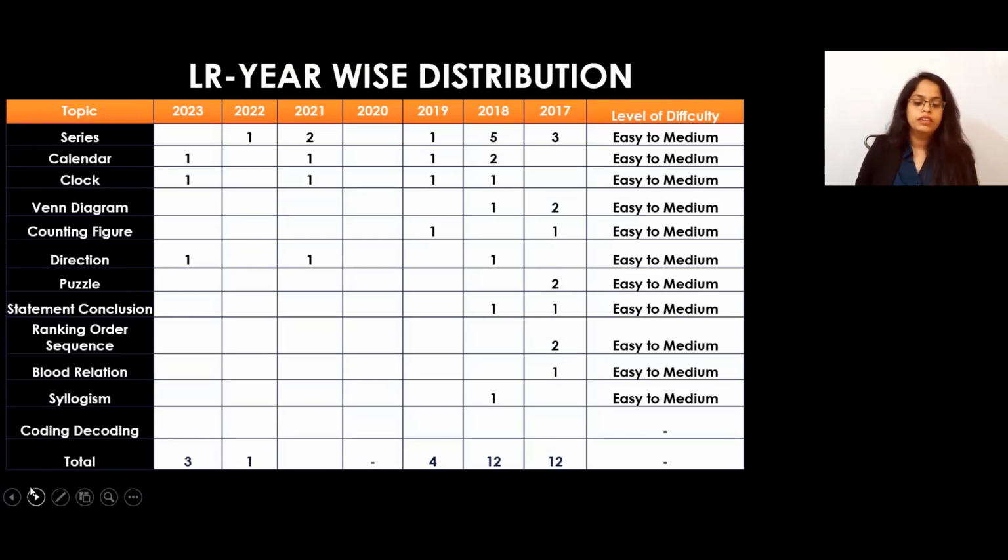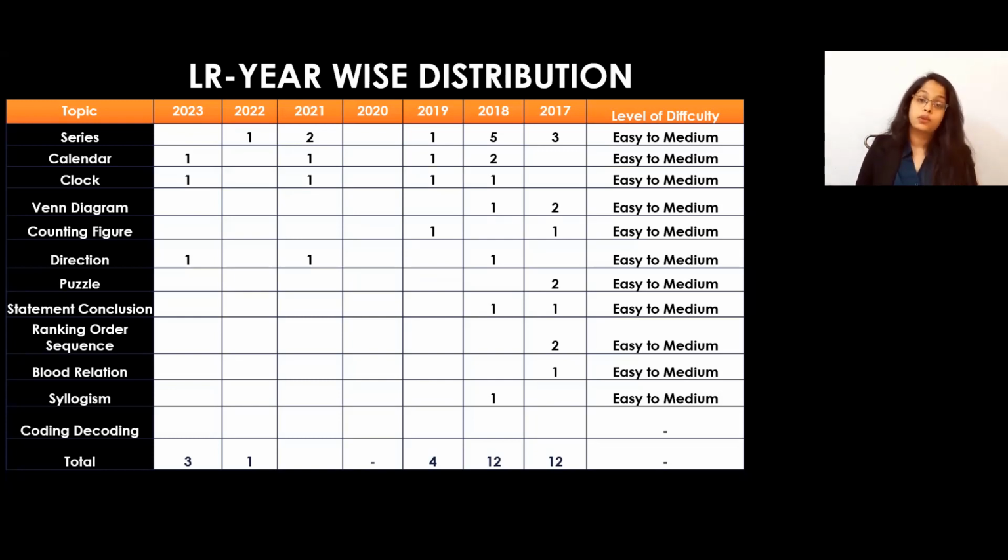Calendar 1, 1, 1, 2 means we can expect one question from the calendar. In the last 7 papers, they have asked 4 times. So we can expect one question from the calendar. From the clock 1, 1, 1, 1, we can expect from the clock. Venn diagram, one question in 2018, two questions in 2017. So we must know if they asked, we should be ready. Counting figure, they had asked only in 2019 and 17. So if they asked, we must be ready.